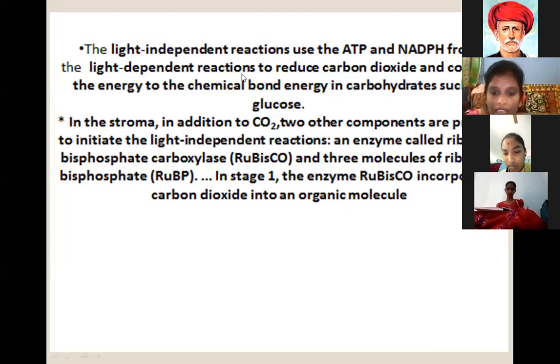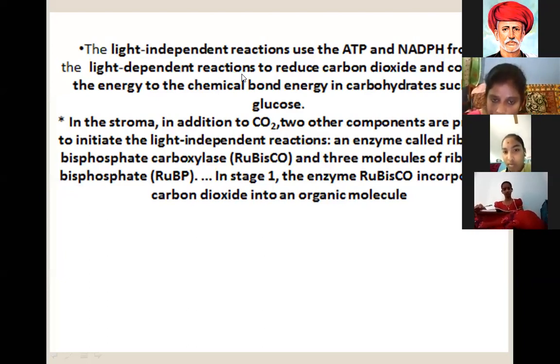In this stage, the enzyme ribulose bisphosphate carboxylase incorporates carbon dioxide into an organic molecule. Okay, ma? This is the independent reaction.